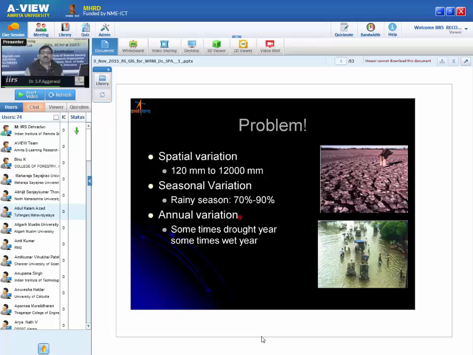But then also there is an annual variation, like sometimes it is a drought year, sometimes it is a wet year. Classical example I can quote is 2009 and 2010. 2009 for India it was a drought year, while 2010 was a wet year. So much variation is there. It means water resource management is the key to success of the water availability for the human being.